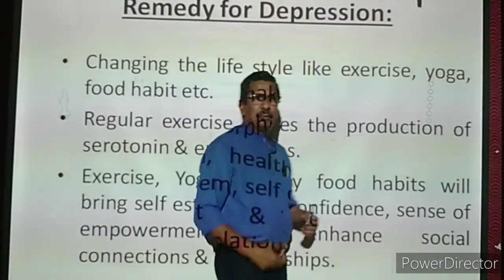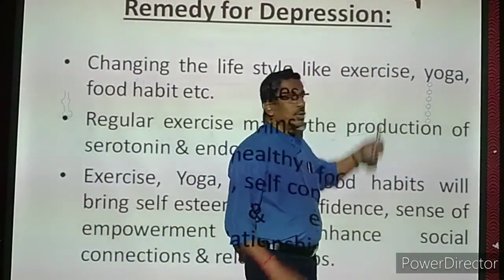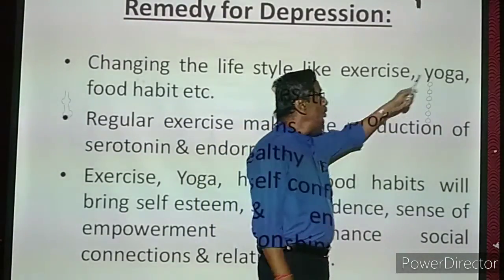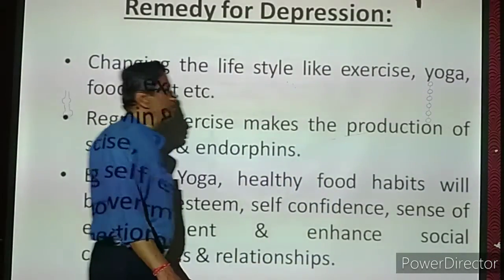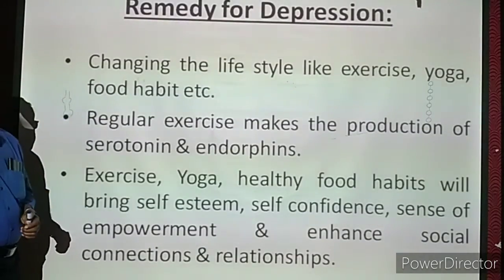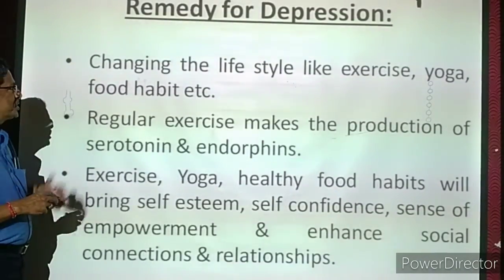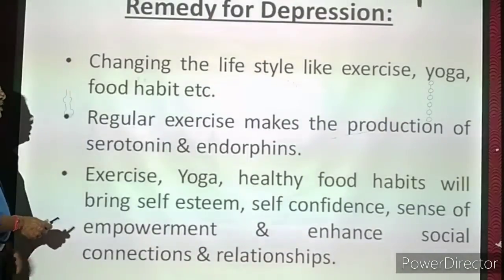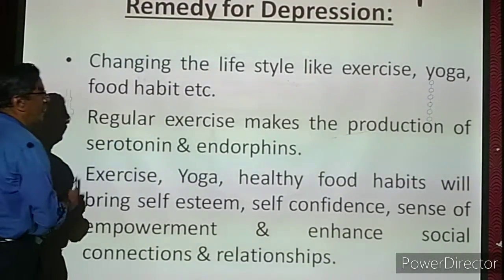Physical exercise, keeping the body more active, and also a lot of energy will be spent on that. Yoga, it is an exercise for the mind. Then food habit. What is the suitable food for our climatic condition? That type of natural food we have to consume. That is a healthy diet.